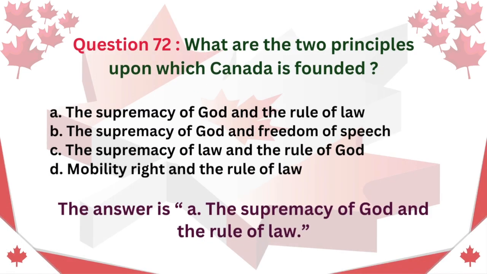Question 72. What are the two principles upon which Canada is founded? A. The supremacy of God and the rule of law. B. The supremacy of God and freedom of speech. C. The supremacy of law and the rule of God. D. Mobility, right and the rule of law. The answer is A. The supremacy of God and the rule of law.